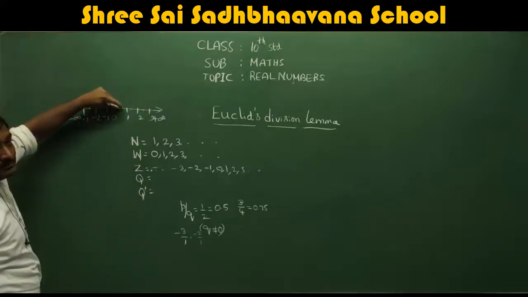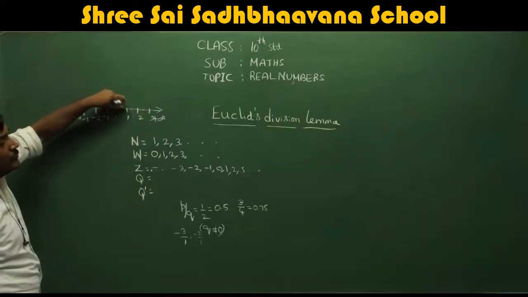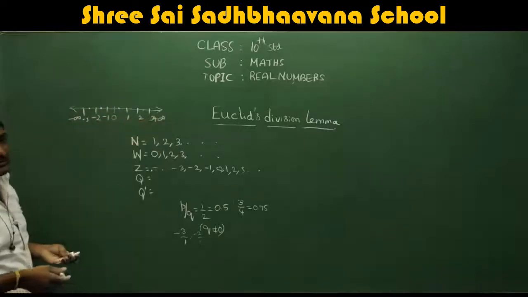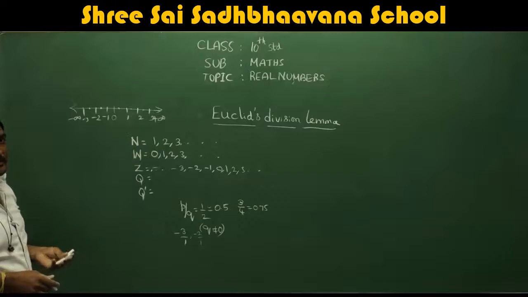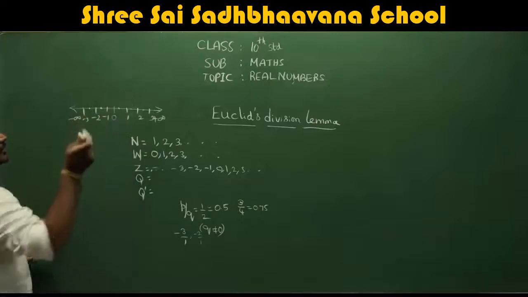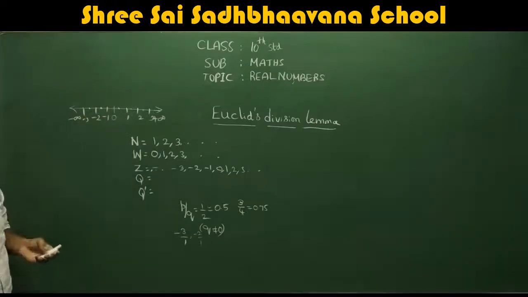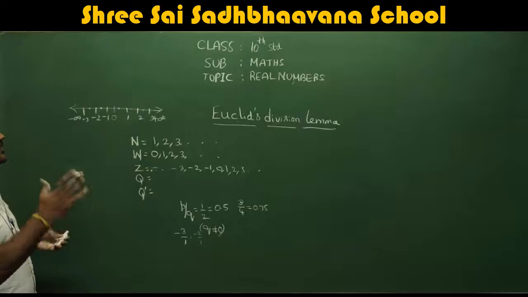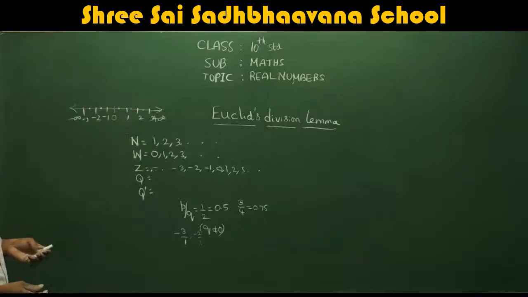See, 1 by 2 comes here, correct? 3 by 4 will come here. I'm just giving an example. So all these numbers are considered as rational numbers, including this 1, 2, 3. I hope if I explained the number line, you can understand, that's the reason I wrote numbers. Everything which comes between them, and including those numbers, is also considered as rational numbers.